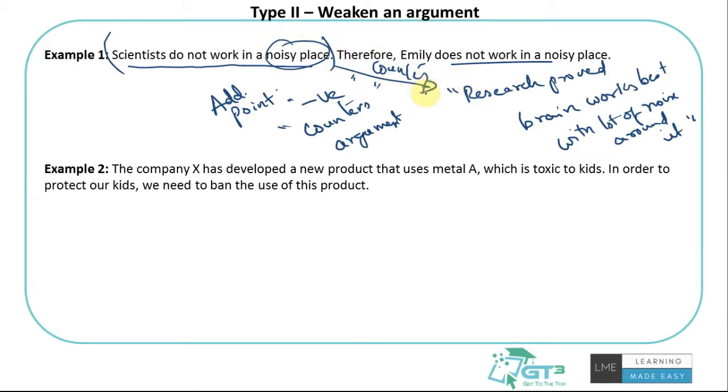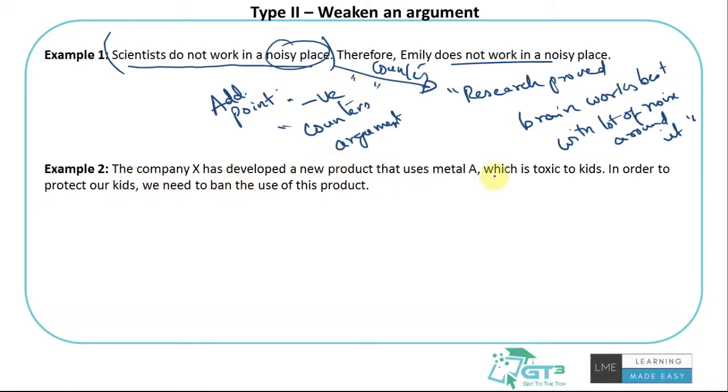Is this absolutely right? Maybe not. I'm just trying to give an example to show you how an additional point can weaken an argument, right? So we are not trying to make it a factual thing. And you have to understand, forget about the real world facts. You just have to stick to what's given in the paragraph and the options you have, and only use that. Even if it's completely counterintuitive, you have to use only that information as the facts and solve the question. Do not use the knowledge you have outside the given piece of information. Let's look at this one, right?